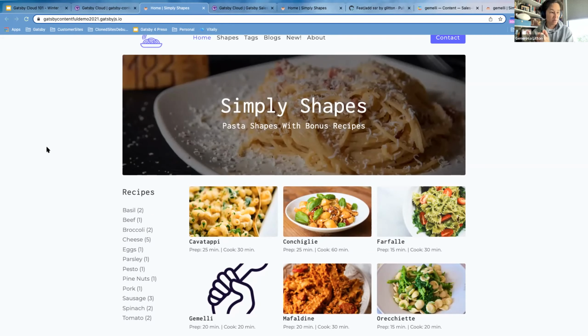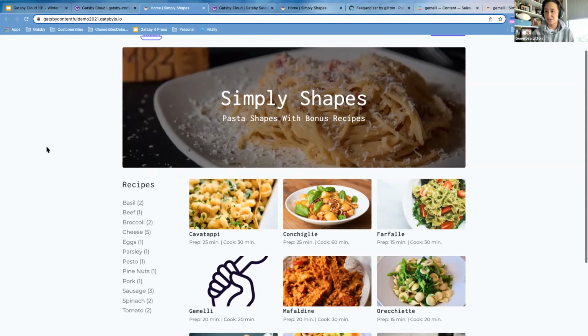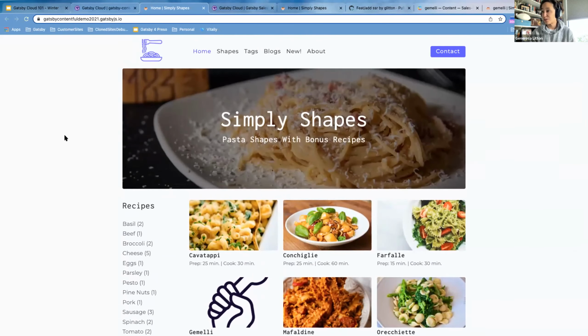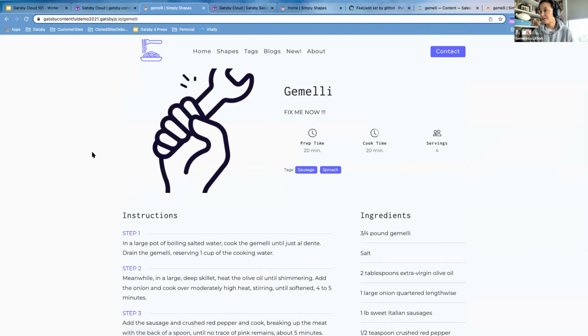How they can continue working from there to publish, preview and fix content that maybe has gone out without their consent. In this page, we can see there is a piece of content that was published by accident. It doesn't have the content yet, and the image is wrong. So you're in a panic, like, what do you do? Typically, back in the day without Gatsby Cloud, you'd have to open a ticket in whatever workflow, and it would probably take a couple of days. But we can fix this very quickly.